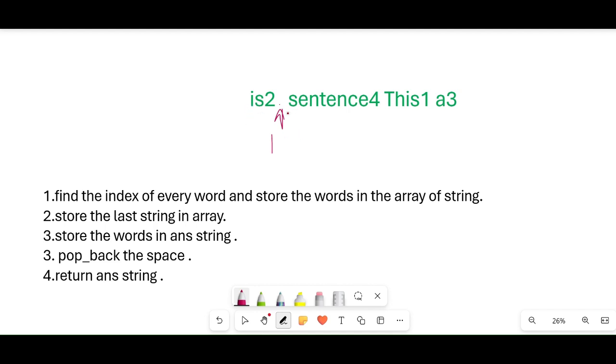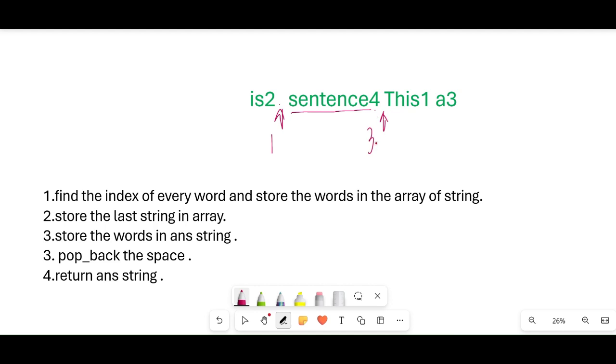Go to the array and store "is" at the 1st position. Then go i plus plus, storing in temp. When it sees the blank again, the index for that case will be 3, and we store the word "sentence" at the 3rd position of the array.